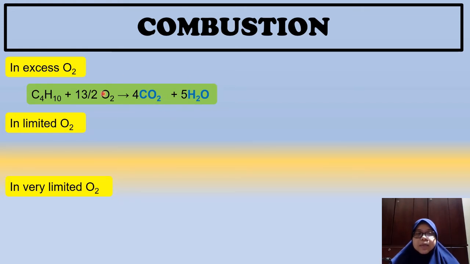So under certain conditions, in excess oxygen, butane alkane will combust and produce carbon dioxide and water.